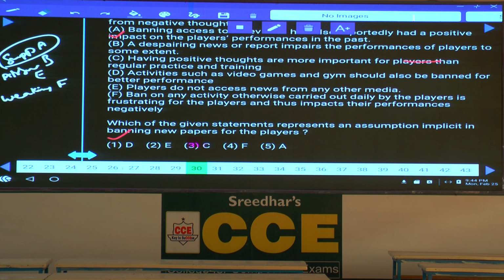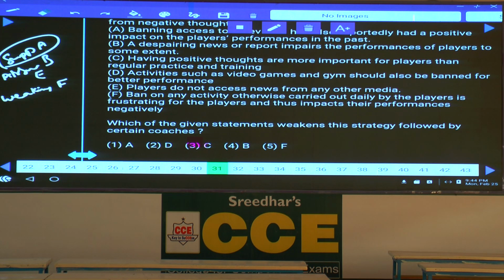Then, question number 30, which of the following statements is an assumption implicit in banning newspapers? What is an assumption here? B and E. Out of these two, what is given here? E is given, you can opt for this. Choice 2. Then question number 31. Which of the given statements weakens the strategy followed by the certain coaches? Weakens means, which is weakening here? F. Choice 5 is the answer.